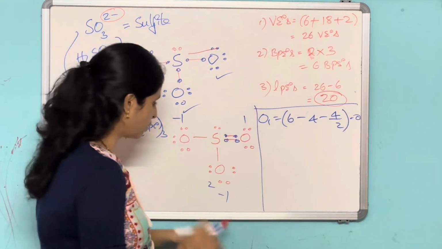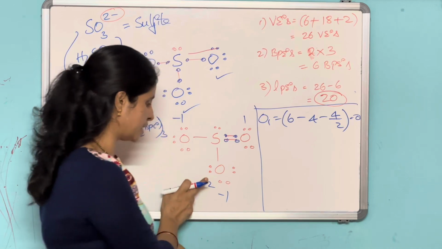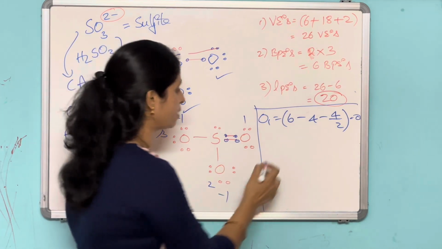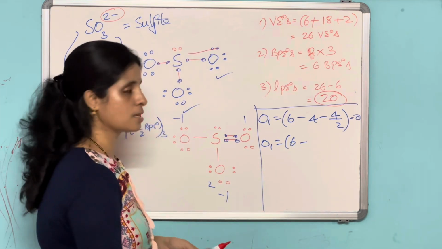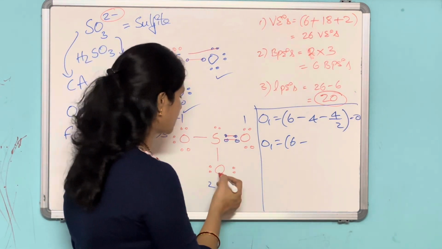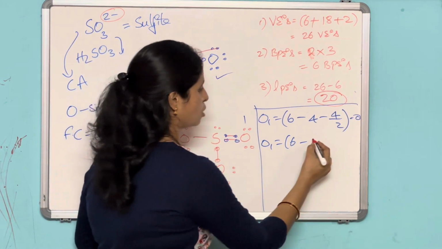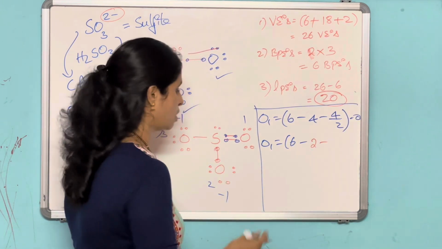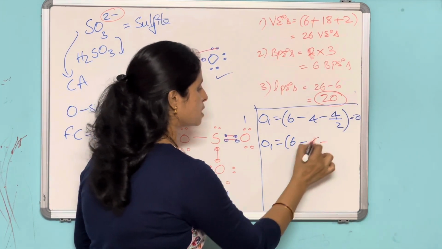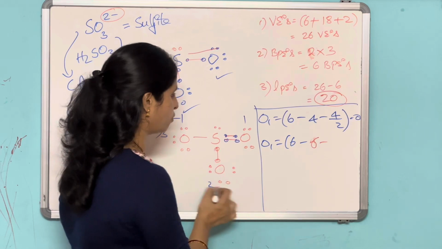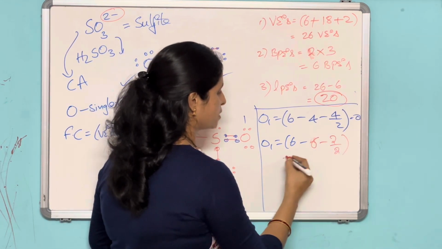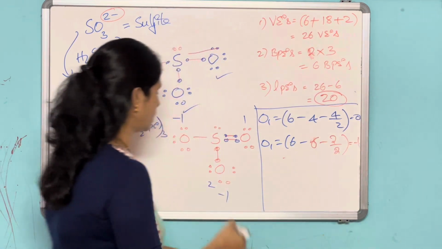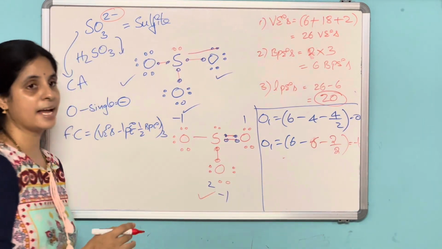Okay, and you calculate the formal charge for this oxygen, definitely you will get -1. O2, here number of valence electrons 6, because oxygen belongs to the same group 6. Sorry, how many lone pair of electrons? 6 lone pair of electrons. 1 2 3 4 5 6. How many bond pairs? 2 by 2. So is equal to 6 minus 6, which is equal to -1. So this oxygen bears a negative charge.